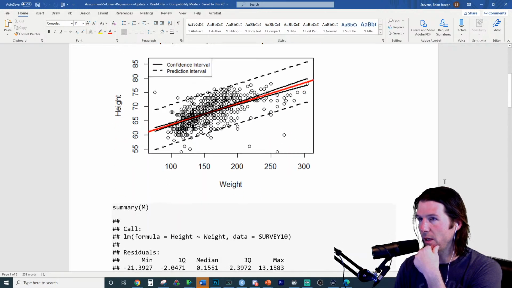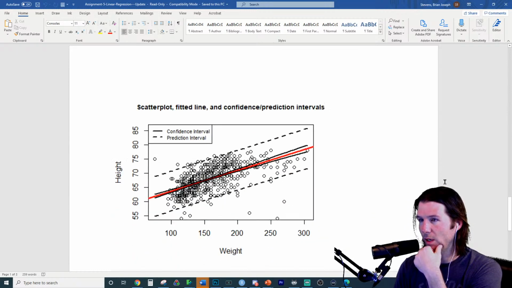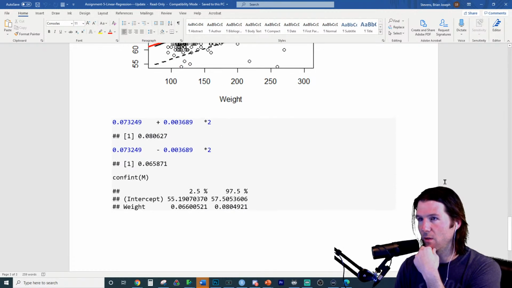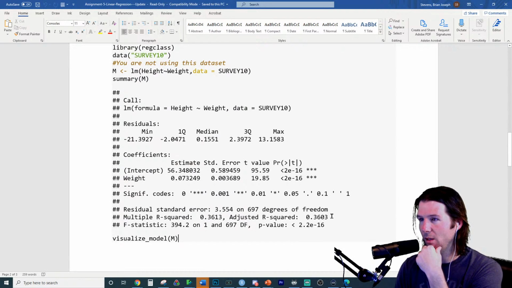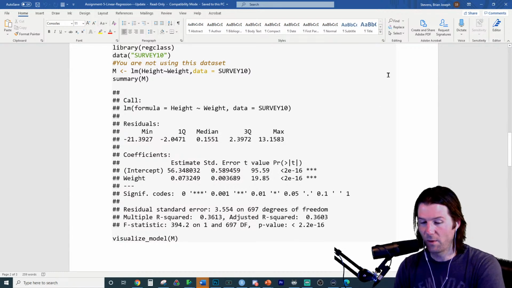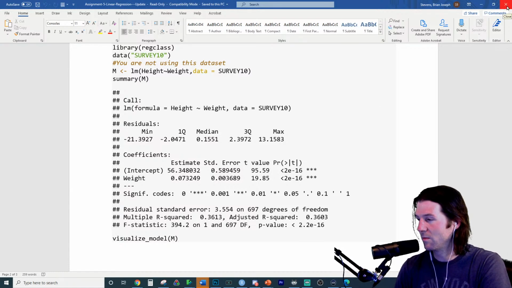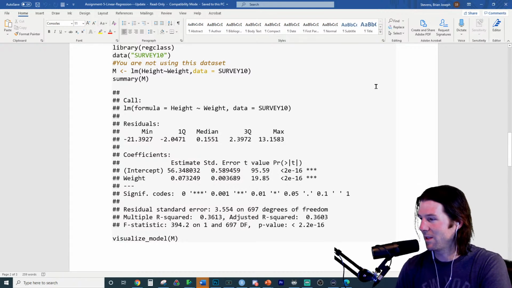Your regressions can look like this, and your summaries can look like this right here. I've just got a whole bunch of output on the screen, and with the summary output, it should look like this. Is that what you're getting, Kayla? I think it looks all right. We can figure out a way to improve it. If you have one, let me know. I'm always for making things look better, but this is 100% acceptable.